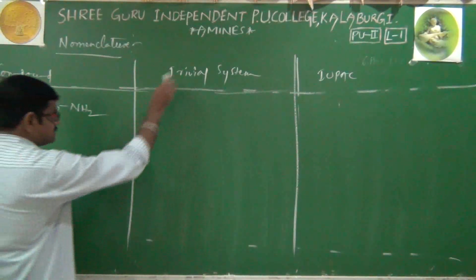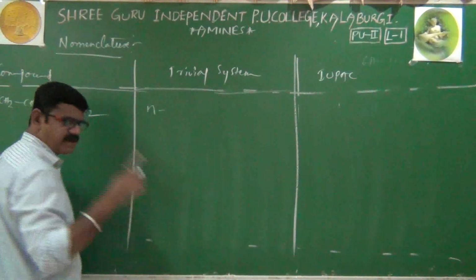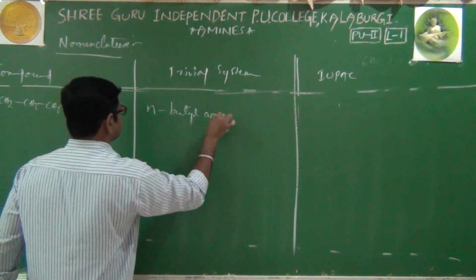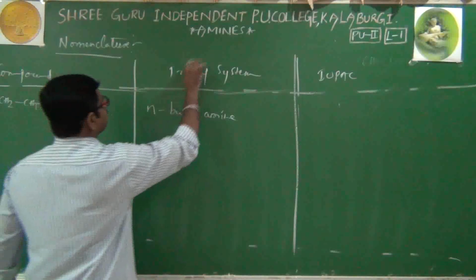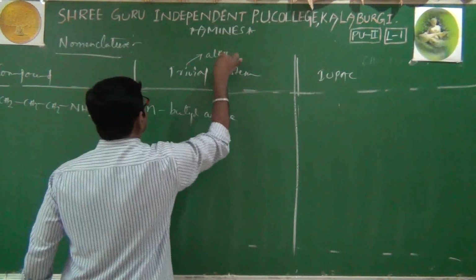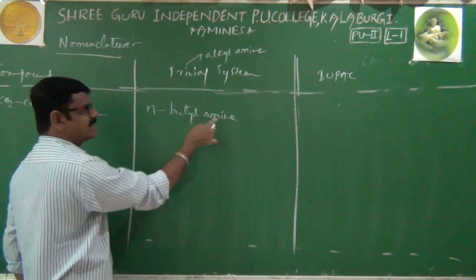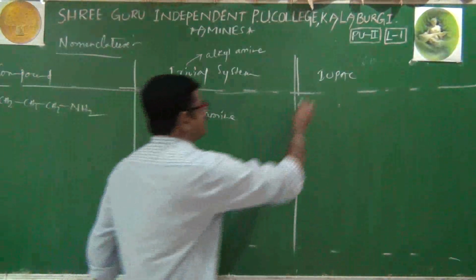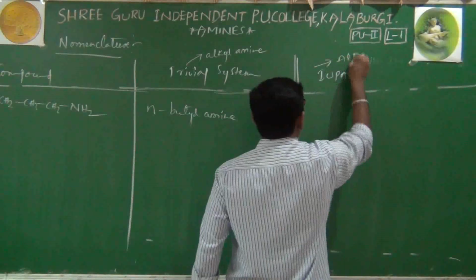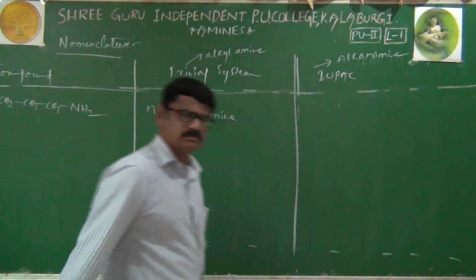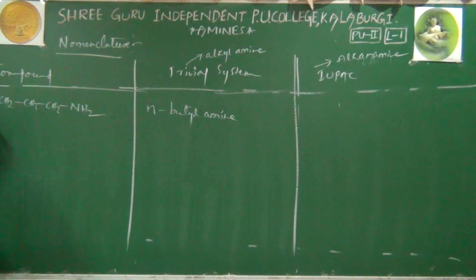That's why its trivial name is N, N for normal, N-butylamine. Because a trivial name should be like alkylamine, always butylamine. And the IUPAC name should be of the alkanamine type. Then 1, 2, 3, 4 carbons are there, that's why N-butylamine.